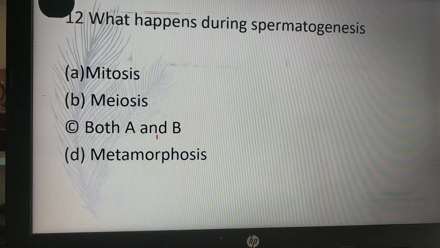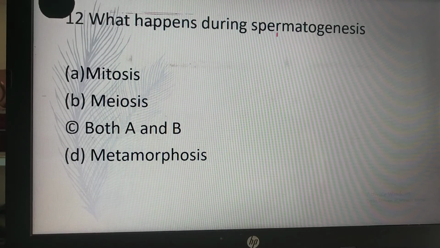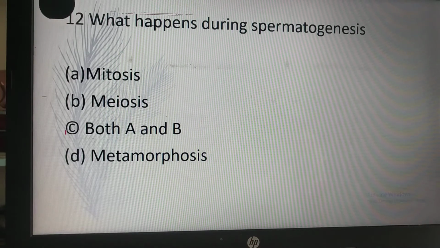What happens during spermatogenesis? Mitosis, meiosis, both A and B, metamorphosis. So during spermatogenesis, both mitosis and meiosis occur. So C is the correct answer, both A and B.